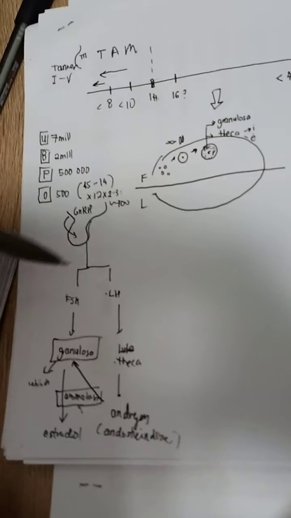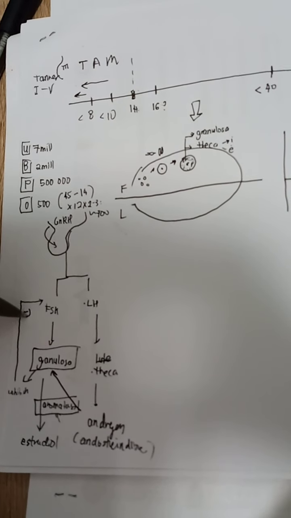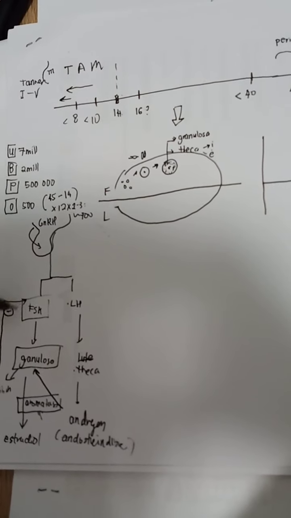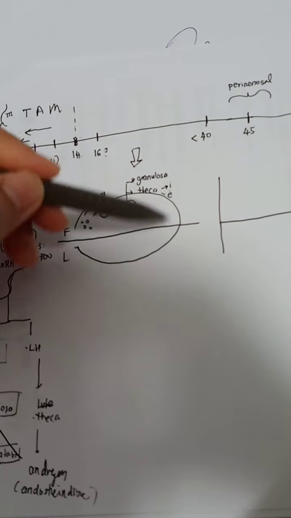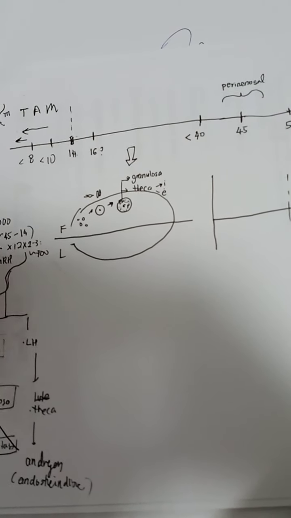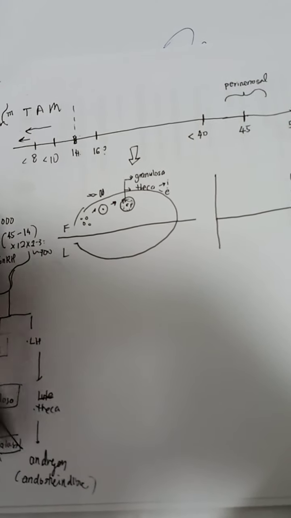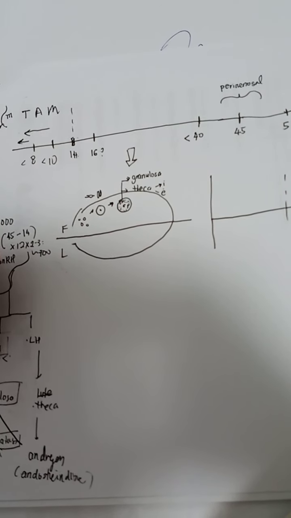At the same time, the granulosa cells will produce inhibin that gives negative feedback to the pituitary and inhibits FSH secretion. This also tells us why menopausal women have high FSH: the granulosa cells are already absent because the ovarian reserve has already reduced. The pituitary tries to stimulate the granulosa cells, which are not present, causing FSH to be high. If it's more than 30, then you can consider that as menopause.